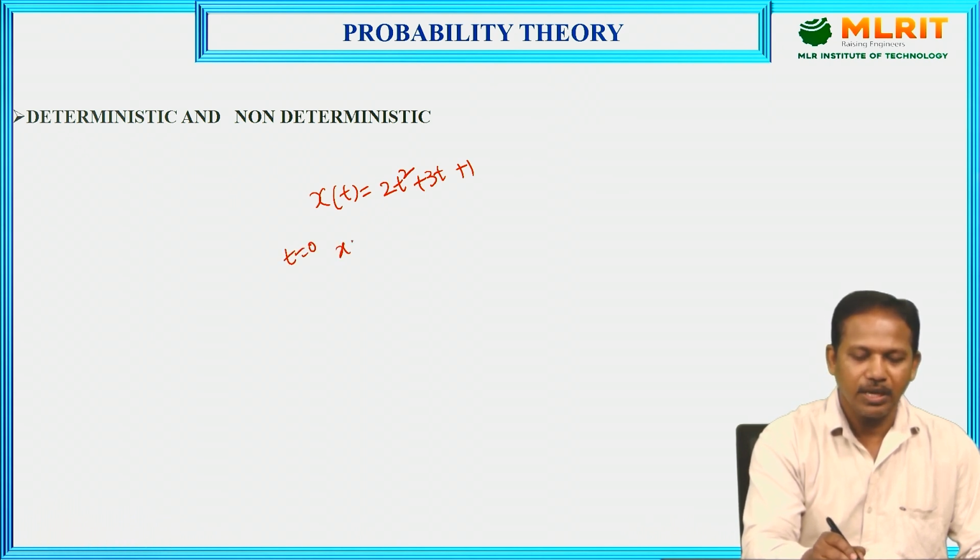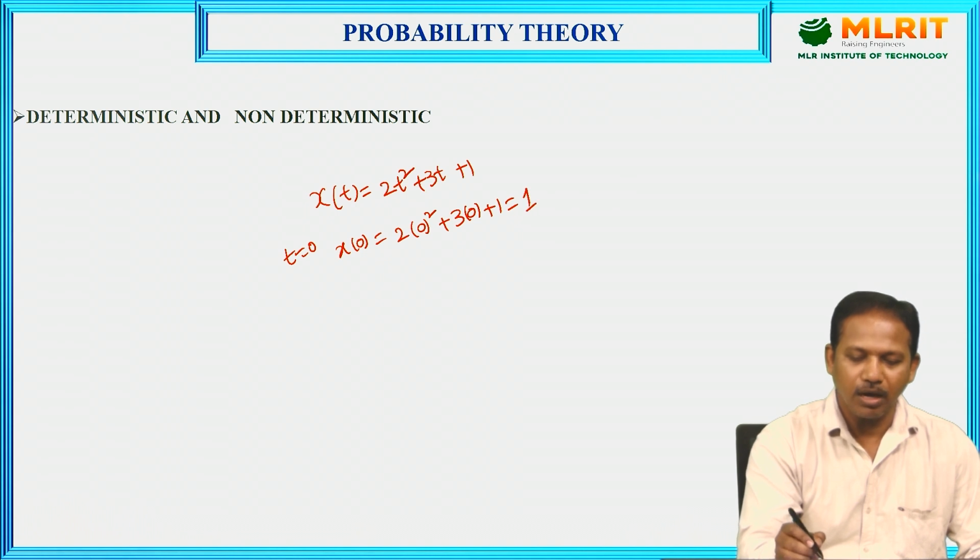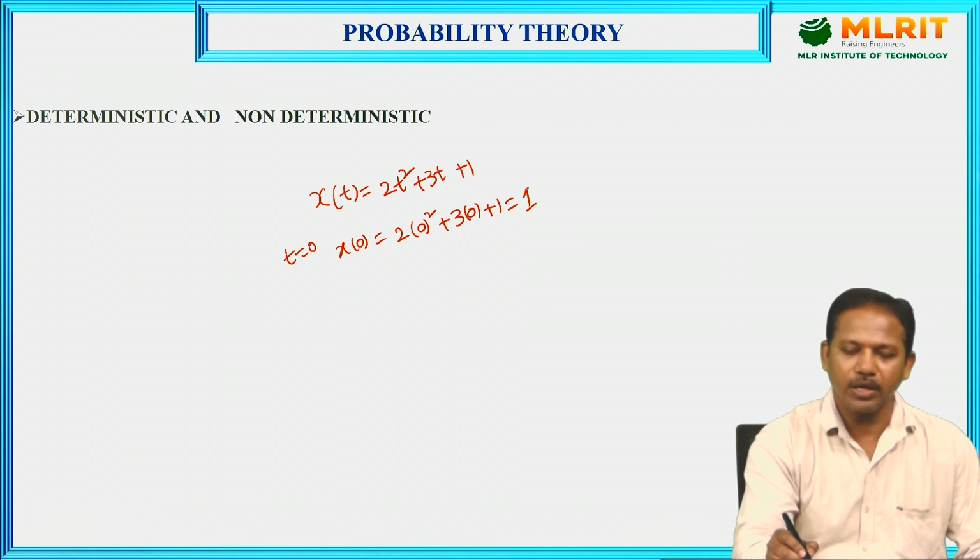That is, x of 0 equal to 2 into 0 square plus 3 into 0 plus 1. So the answer is 1. Always for this equation at t equal to 0, it is 1 only. Today or tomorrow or the day after tomorrow, whatever may be, the signal will get the same value only. So this is a deterministic signal.